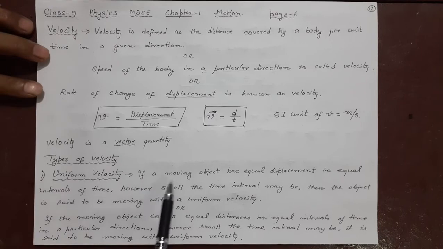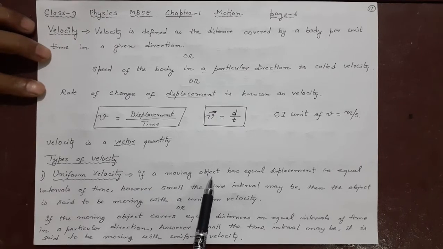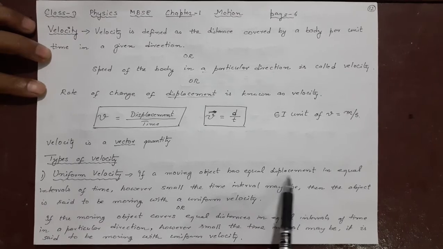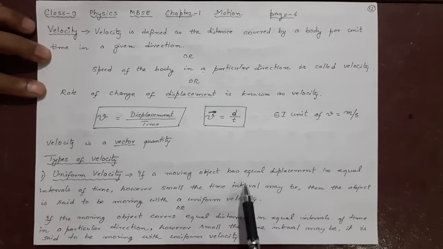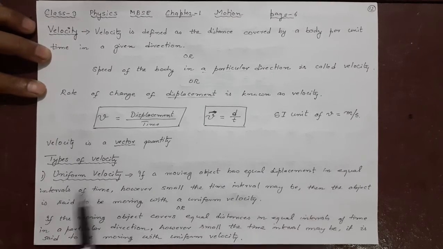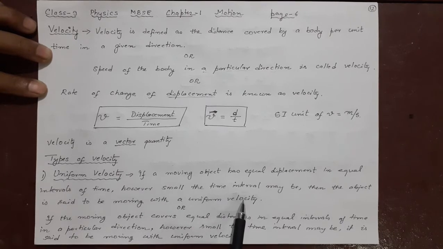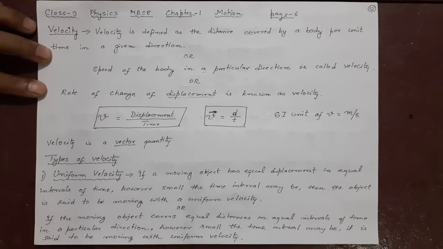If a moving object has equal displacement, remember, displacement means the distance between final and initial positions, in equal intervals of time, however small the time interval may be, this looks very familiar. In uniform speed we also use the same thing. However small the time interval may be, then the object is said to be moving with uniform velocity. If the displacement is equal in equal time, then it is uniform velocity.